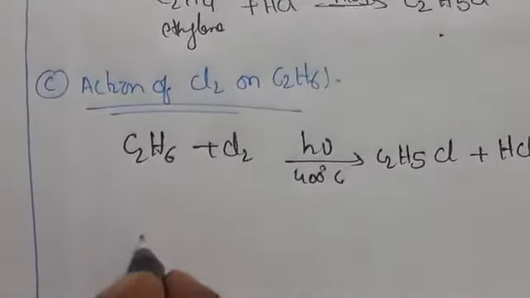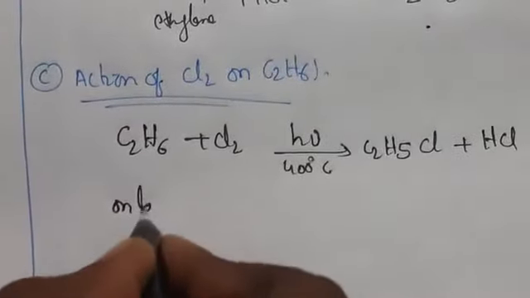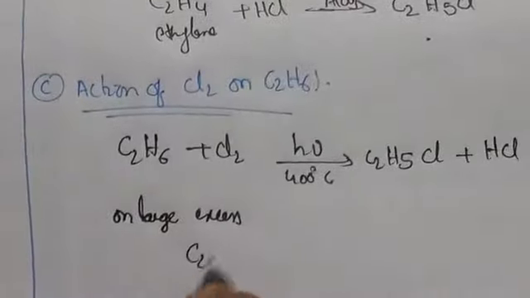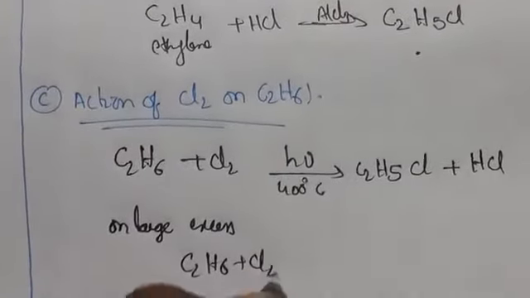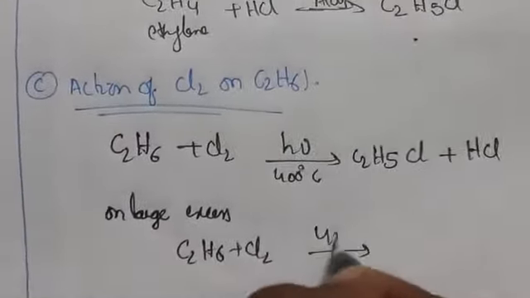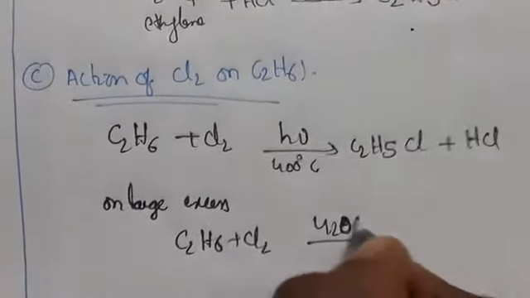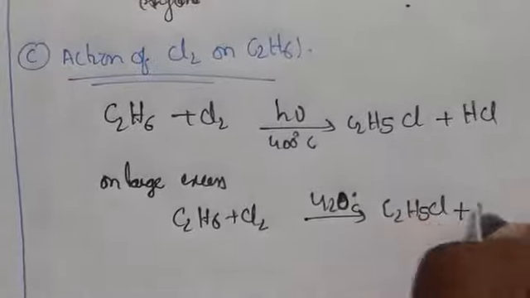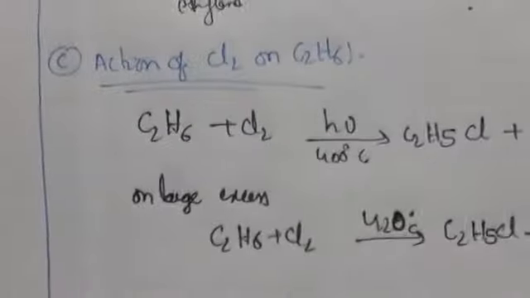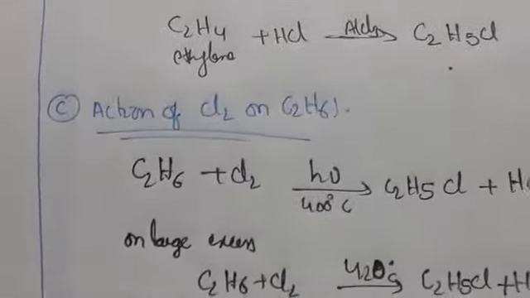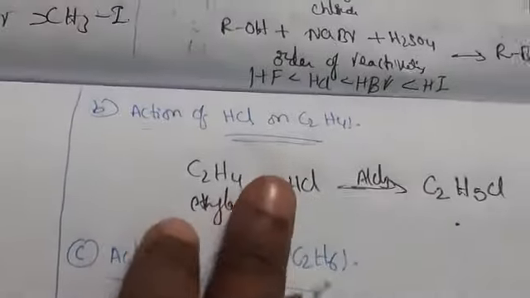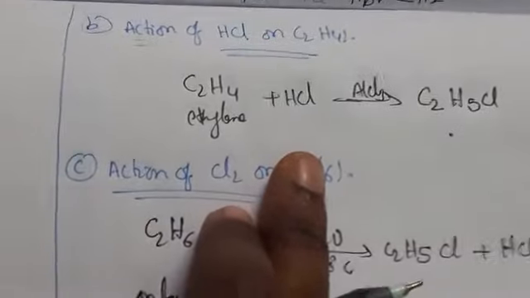And on large excess, if you are taking more ethane, C2H6 plus Cl2 at 420 degrees, it gives C2H5Cl plus HCl. So this is the preparation by action of Cl2 on C2H6, and this one is the action of HCl on C2H4.